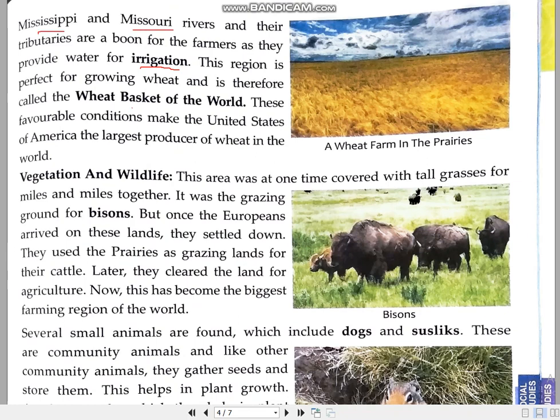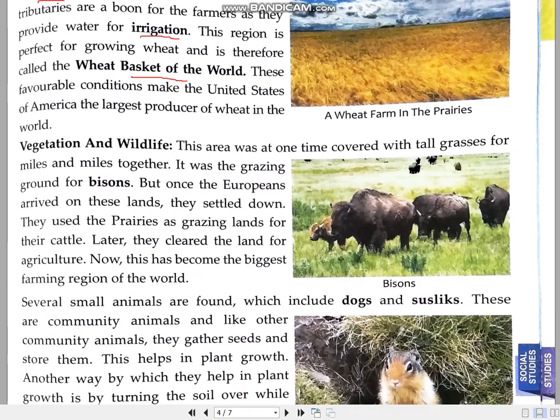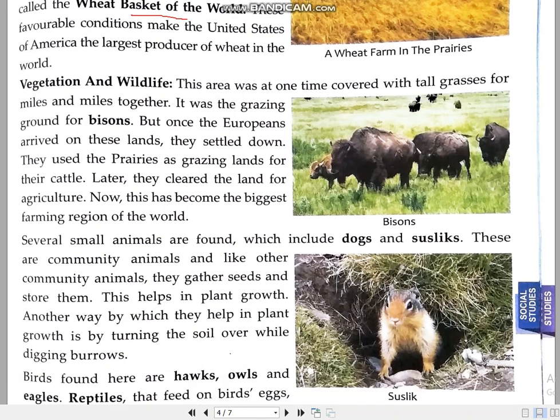In prairies, wheat is grown here, and this prairie region is known as the wheat basket of the world. Now, if we come to the vegetation and lifestyle, we already know that only tall grasses are available here, and if we talk about wildlife, bison, you can see in the pic, this is a bison. Bison are found here. When Europeans came to this region, bisons were there and used to graze, that means feed on the tall grasses.